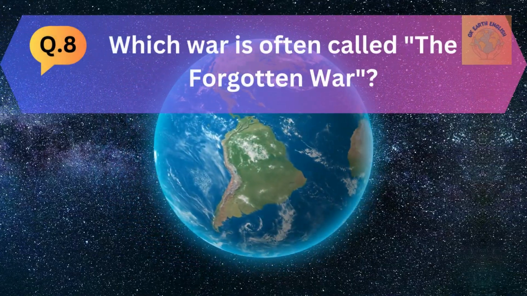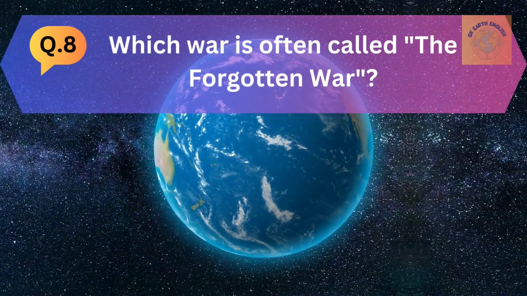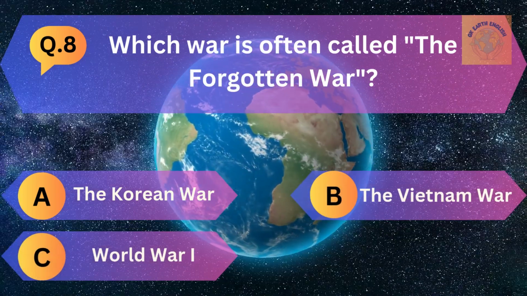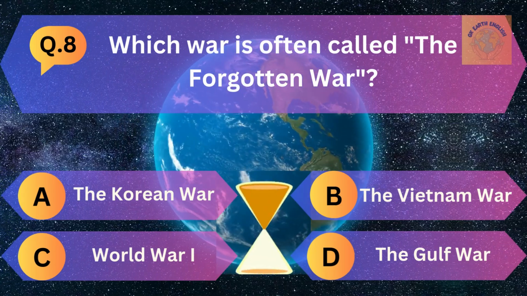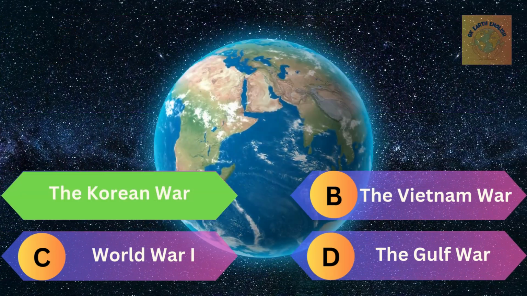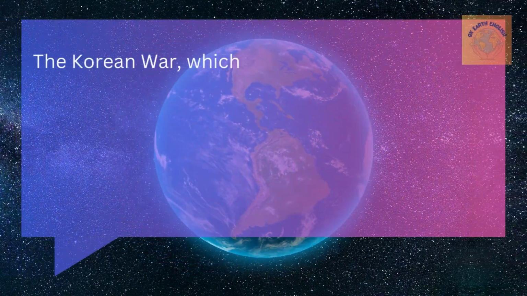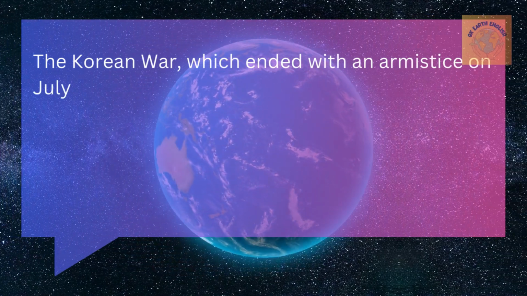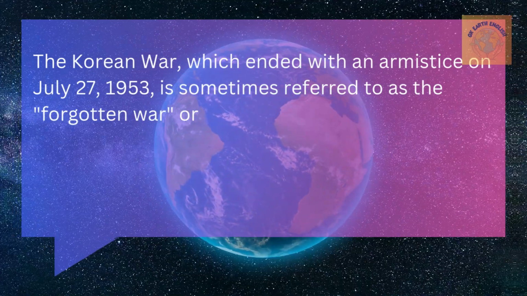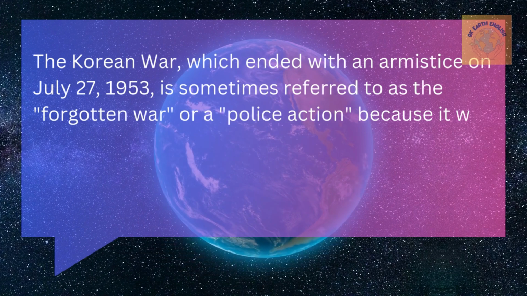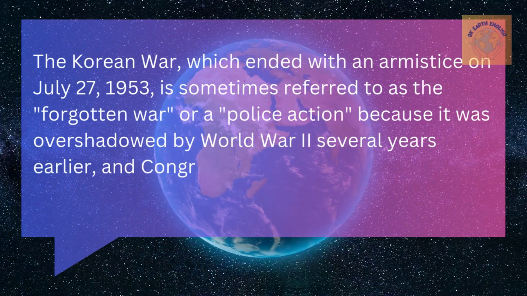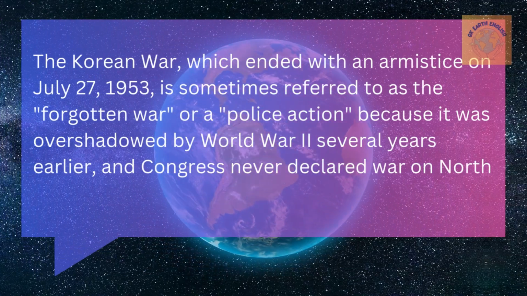Question number 8. Which war is often called the Forgotten War? Option A the Korean War, B the Vietnam War, C World War I and D the Gulf War. The correct answer is the Korean War. The Korean War, which ended with an armistice on July 27, 1953, is sometimes referred to as the Forgotten War or a police action because it was overshadowed by World War II several years earlier and the Congress never declared war on North Korea.